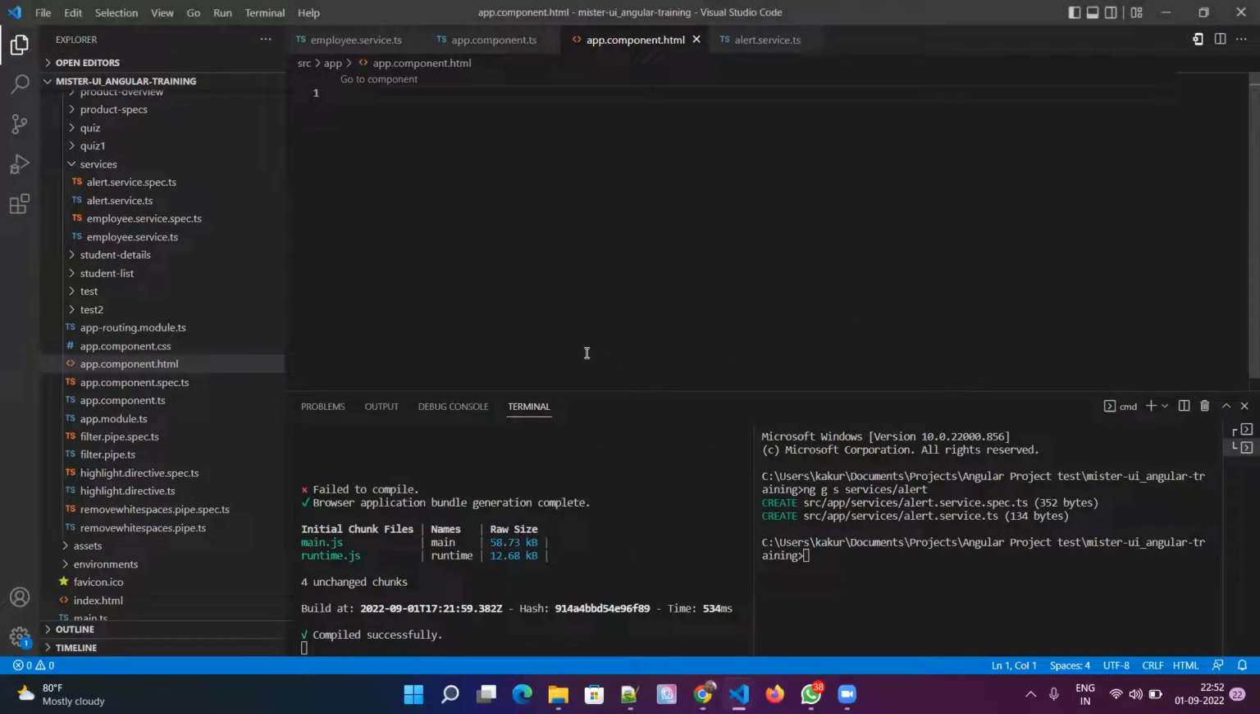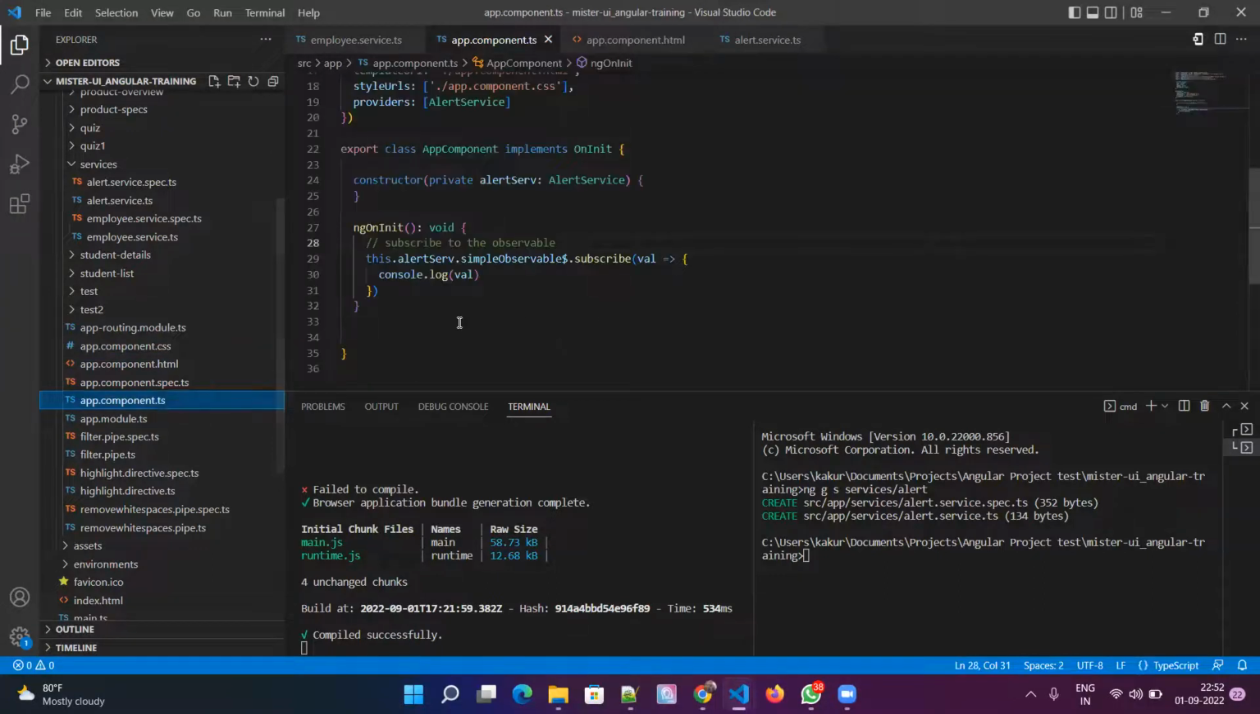But in normal scenarios, we will not create the observables. Observables will be created mostly by the HTTP services. When you call a backend API, it will create an observable object and give you the reference, and then you can subscribe and access the data returned by the API directly. Okay, we'll see that when we cover the HTTP module. But for now, this is just to represent how these observables work.